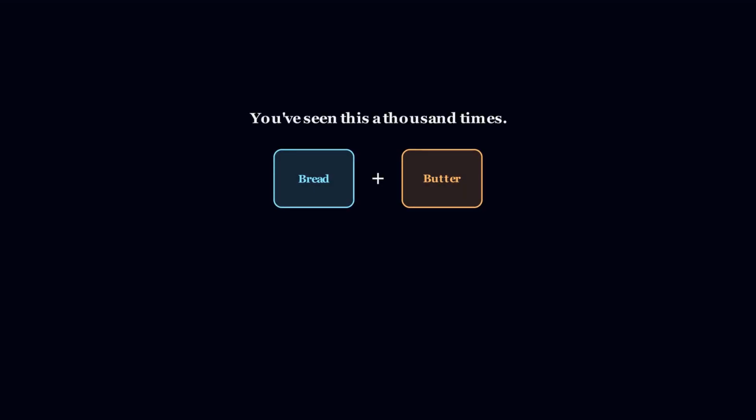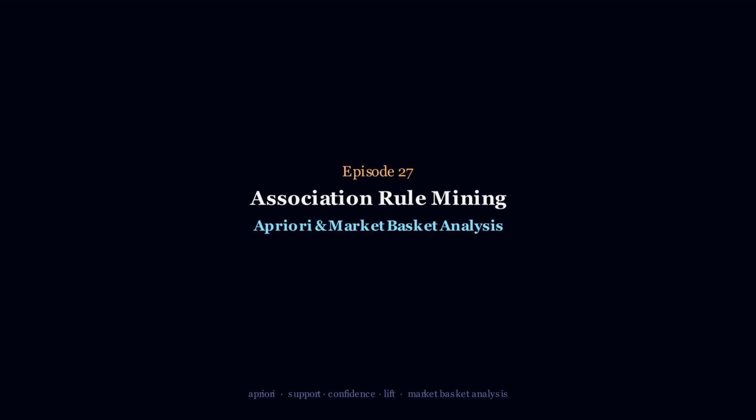You've seen "people who bought this also bought that" 1,000 times. You've never seen the algorithm behind it. Until now. Hi, I'm Mahaz, an AI engineer. Last time, Isolation Forest caught the outlier no one else saw. Today, the algorithm behind every "frequently bought together" shelf. Episode 27, Association Rule Mining.